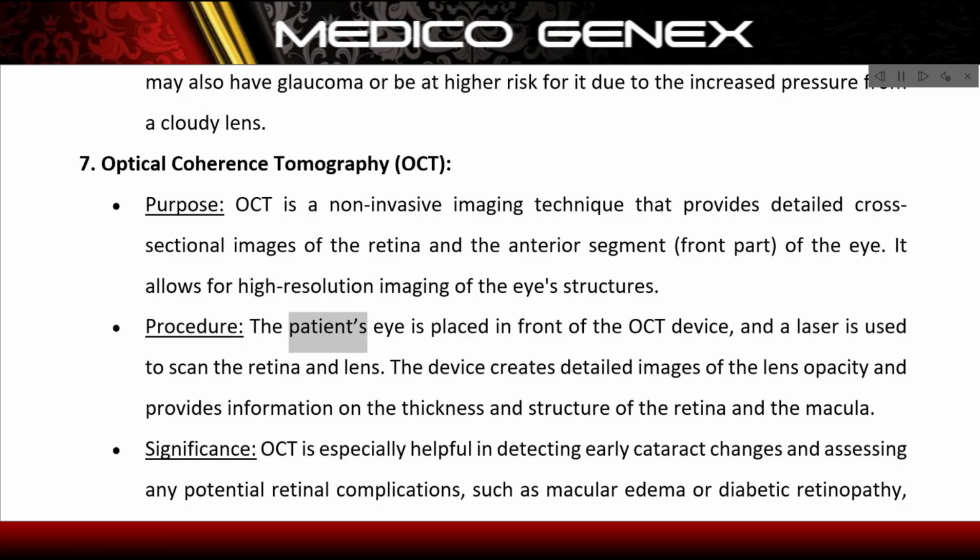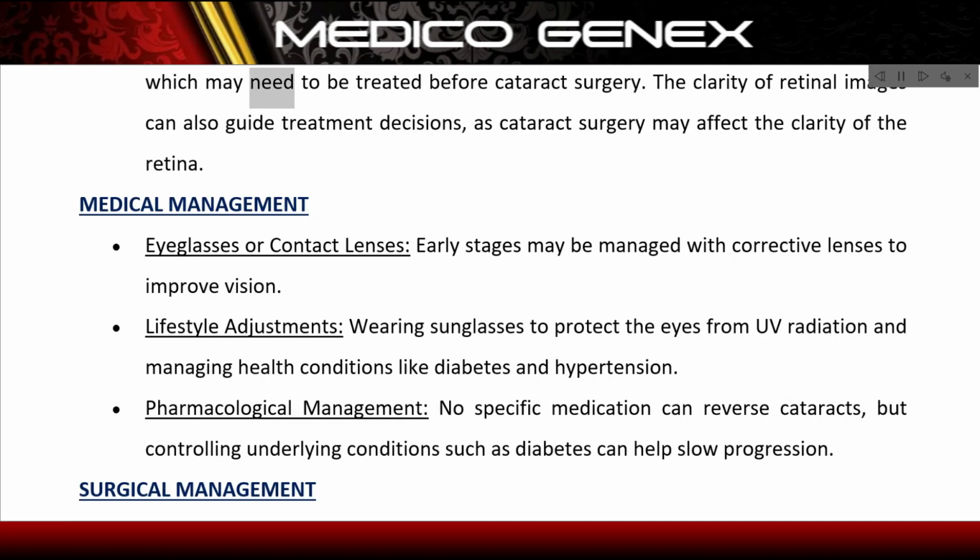Procedure: the patient's eye is placed in front of the OCT device, and a laser is used to scan the retina and lens. The device creates detailed images of the lens opacity and provides information on the thickness and structure of the retina and the macula. Significance: OCT is especially helpful in detecting early cataract changes and assessing any potential retinal complications, such as macular edema or diabetic retinopathy, which may need to be treated before cataract surgery.